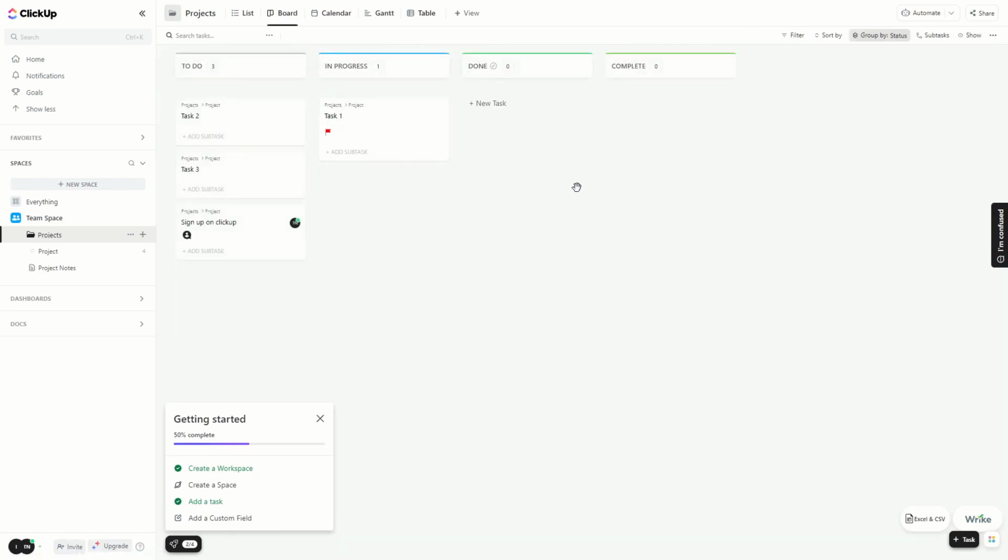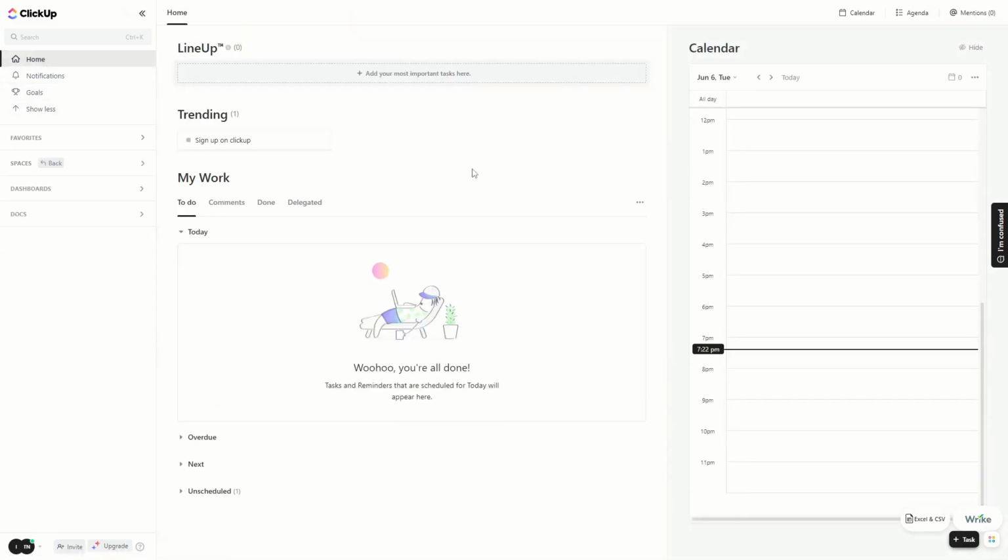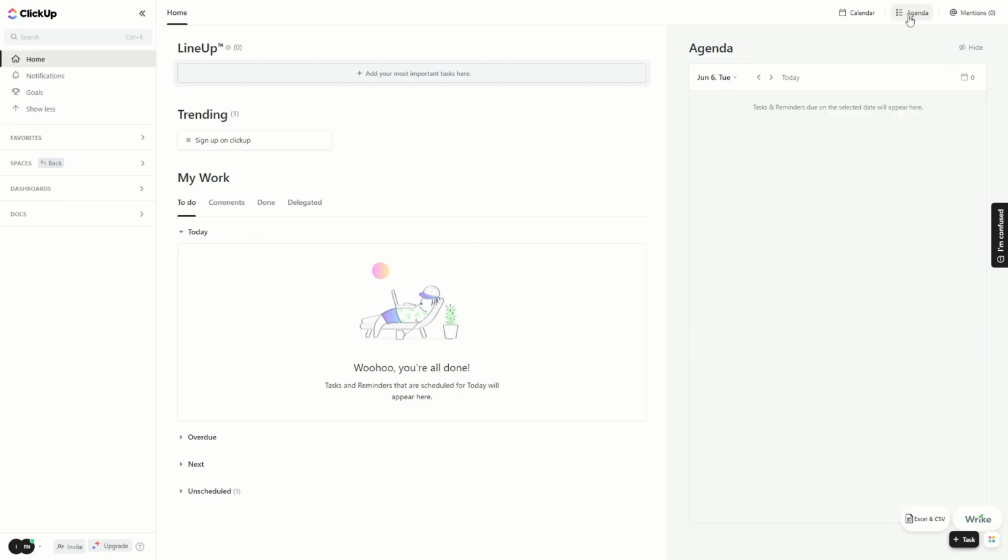Then if you go to home again, you can see there is this calendar on the right hand side. On the left you have my work, so here are tasks that are assigned to you, and you can also assign tasks to yourself, obviously. And in the top right corner there is this thing called agenda. So you can see there is basically an agenda for today, and you can obviously write your own agendas, or if you are a team member and you work somewhere and you have been invited to a team space in ClickUp, then you will see your agenda here.